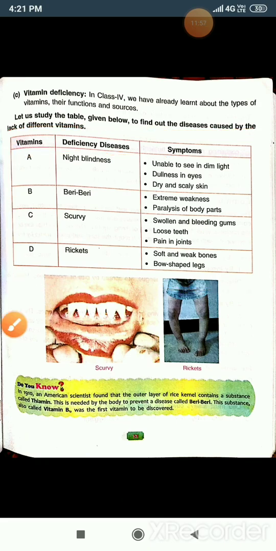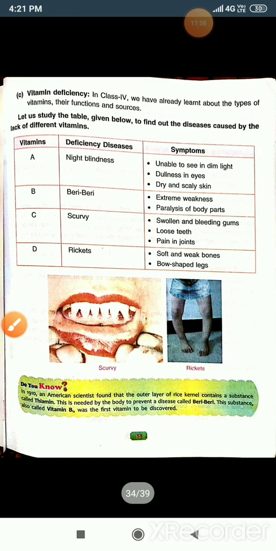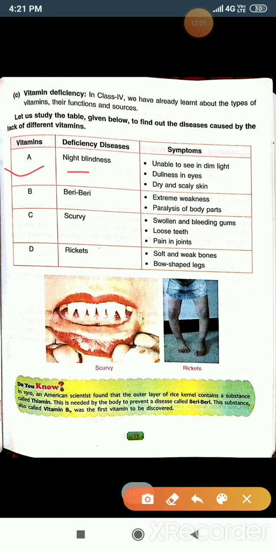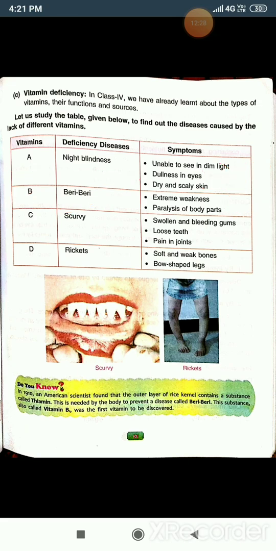So see this, due to vitamin A, what happens? Night blindness. The disease is night blindness. And what are the symptoms? Unable to see in the dim light, dullness in the eye, and dry and scaly skin. This is a symptom of night blindness. This is due to the deficiency of vitamin A. Now due to vitamin B, beriberi, and due to this extreme weakness and paralysis in the body parts. Okay. Now come to the C.